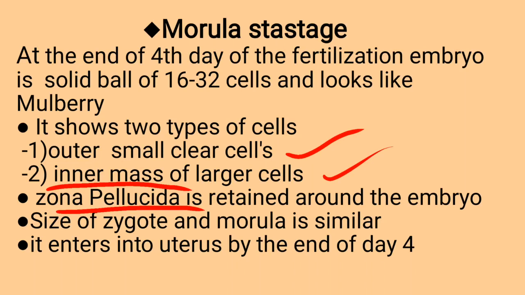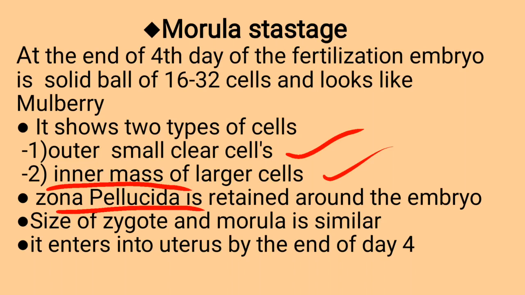What is zona pellucida? It is the layer which is secreted by the vitelline membrane of the egg. It is formed from a clear cell mass and it remains around the embryo up to the formation of morula. After complete formation of morula, it gets ruptured, and the blastula formed is without zona pellucida. It is ready for implantation.